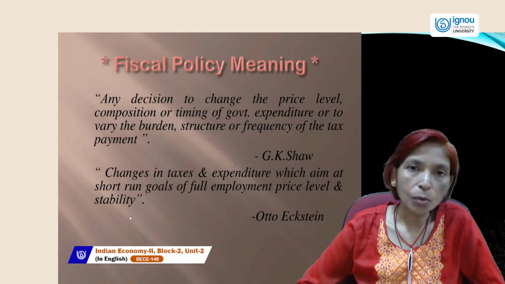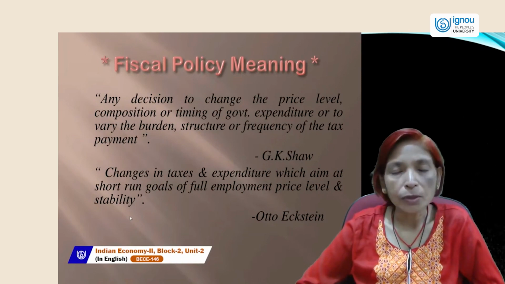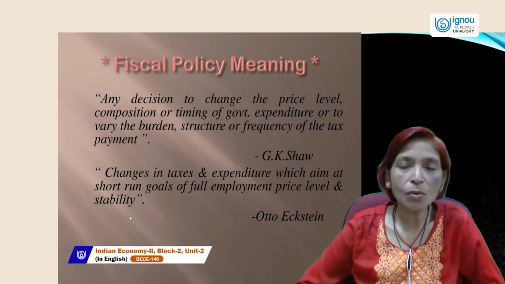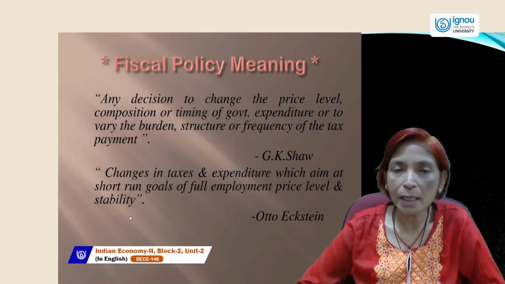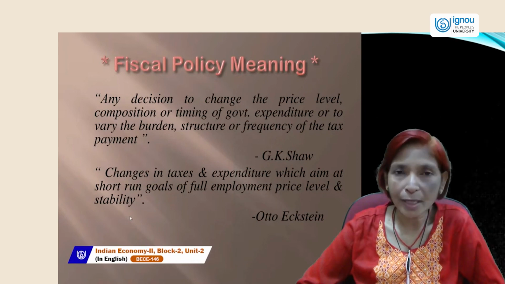In the first tool, public revenue, the government collects revenue through taxable sources and non-taxable sources. The main source of income of the government is taxation. As you know, there are two types of tax: direct tax and indirect tax.